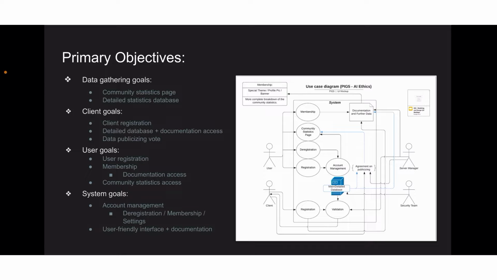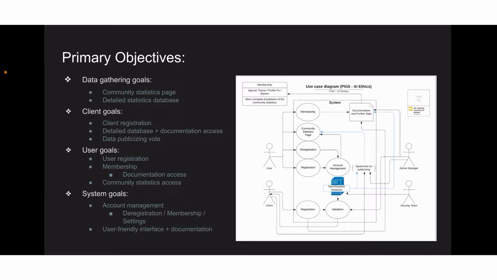and documentation. Not only that, but we want them to have a data publicization vote, so that clients have control over which detailed data goes on the community statistics page. We also need user registration, of course, because we need to collect the data in the first place, but we also want membership, which allows users to see a little bit more than what they generally see.